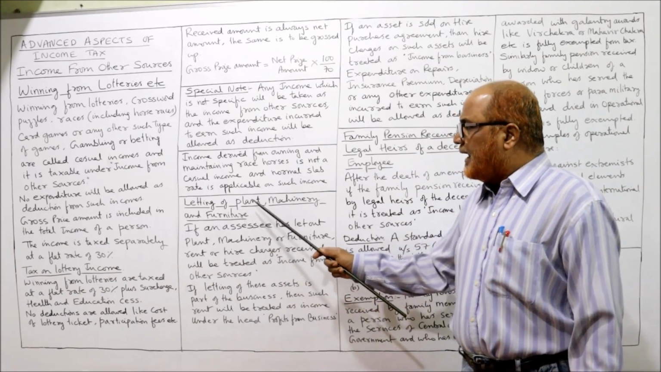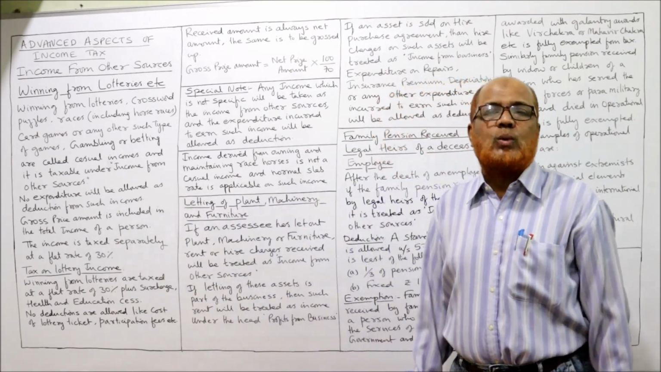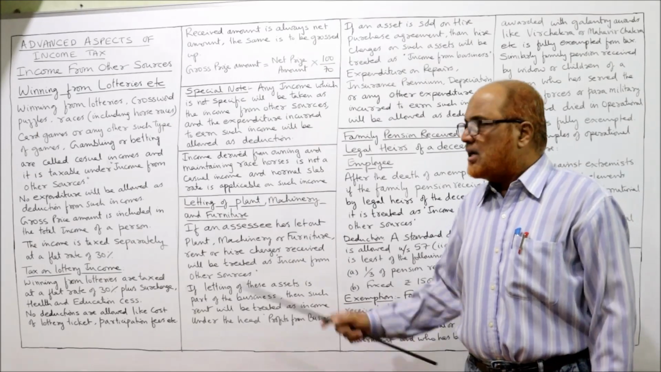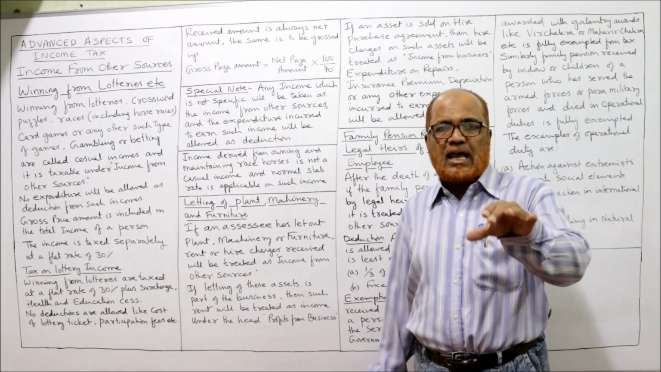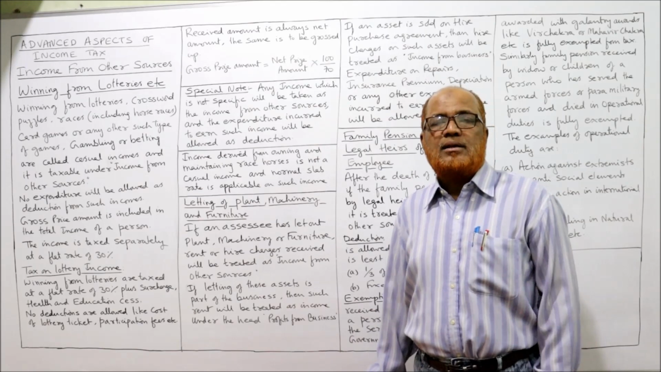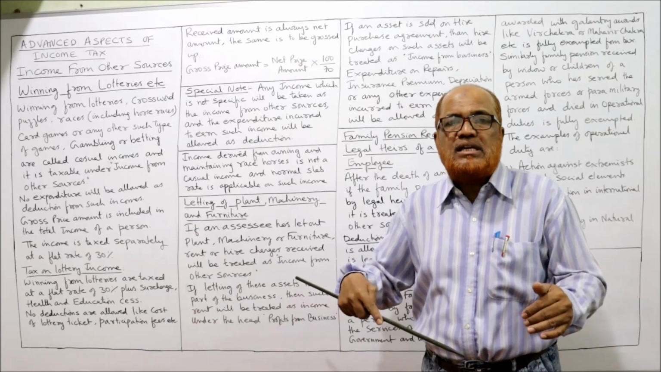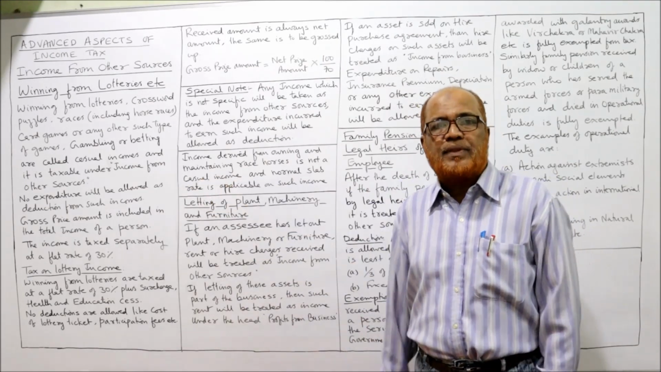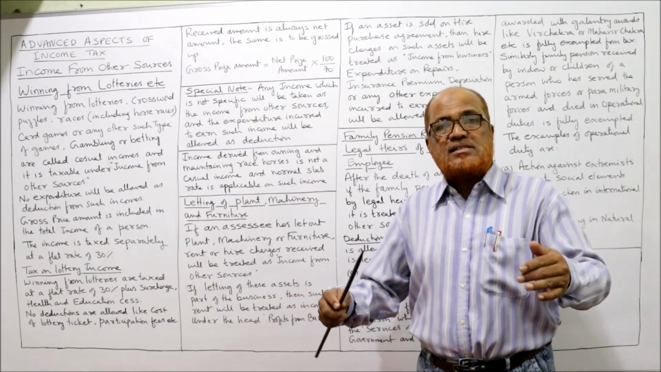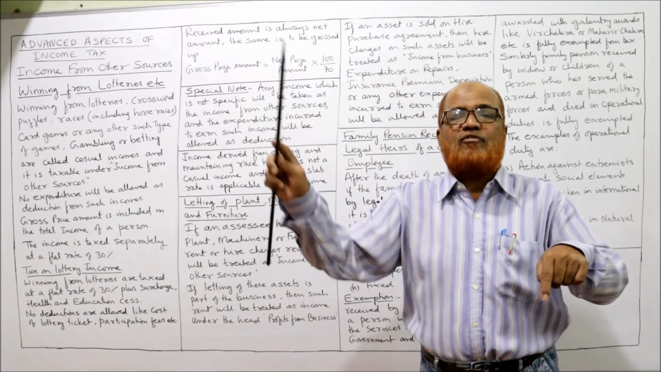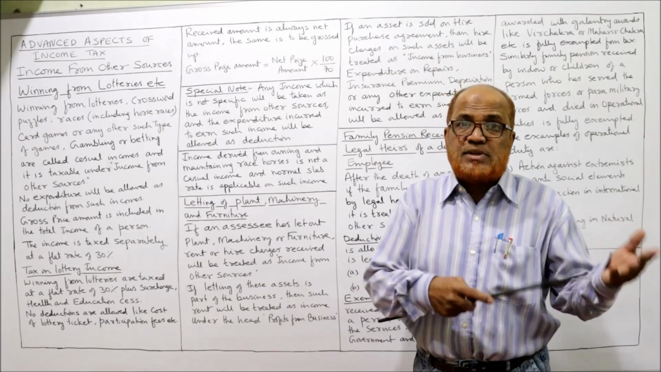Now, letting of plant, machinery and furniture. The first topic I have explained is casual income. Now the second part is regarding letting out of plant, machinery and furniture. Sometimes an assessee will let out on hire plant, machinery, furniture. In that case, whatever rent or hire charges he receives is taxable under income from other sources, provided that should not be his business. If an assessee's business itself is letting out of plant, machinery, furniture, then the income will be business income. It is not other sources, it is business income.